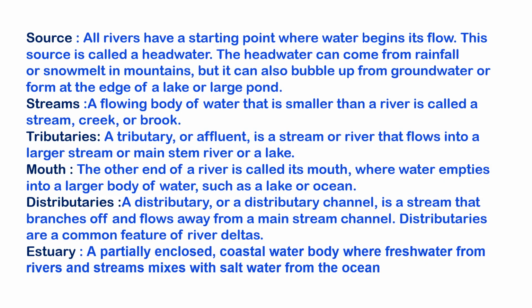Then the definition of all the components of the river system. Source, the place from where a river starts. Stream, flowing body of water. Tributaries, small streams that join the large stream. Mouth, the place at which the river enters into sea or ocean. Distributaries, at the last stage the river distributes into small channels or makes small streams. These are known as distributaries. Estuary, a place where coastal water bodies like fresh water, rivers and streams mix with salt water from the ocean. Where the fresh and the saline water mix is known as estuary.